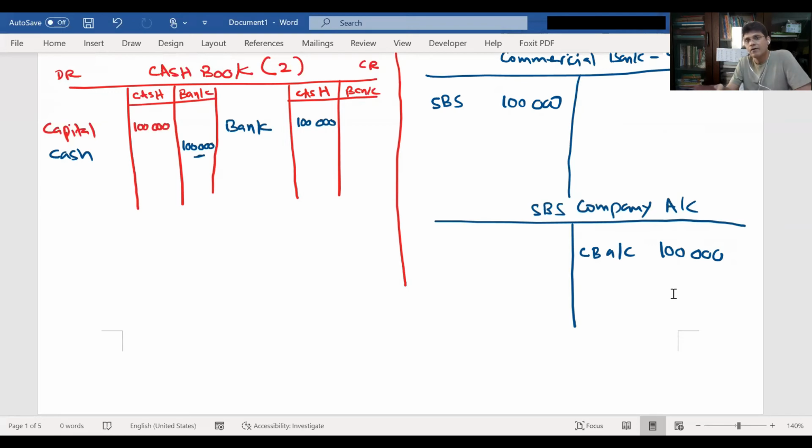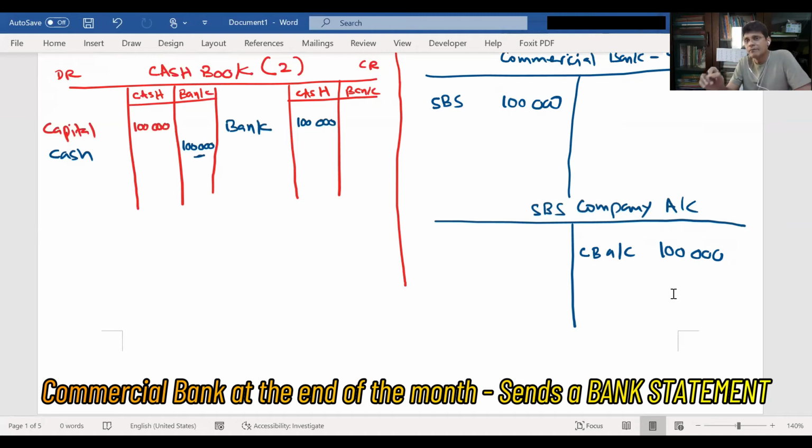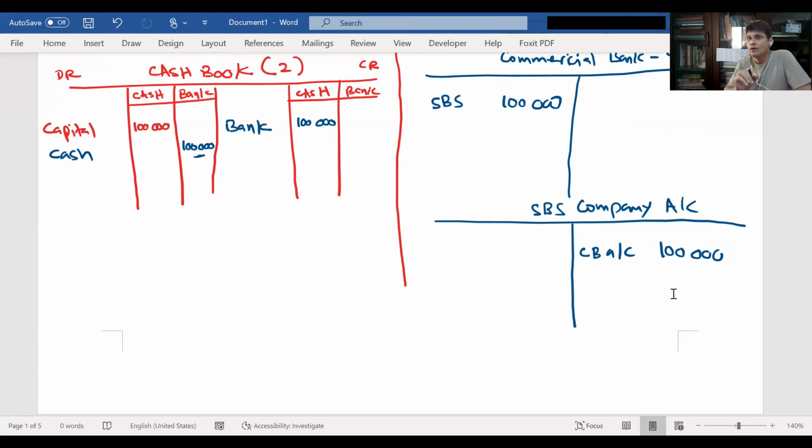The commercial bank will send a statement called a bank statement to SBS company. Banks will send a bank statement to almost all the customers who have opened a bank account with the bank. Then only you will come to know what transactions you have done during a particular month. Every month you will get a bank statement.